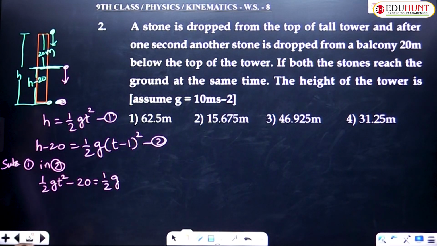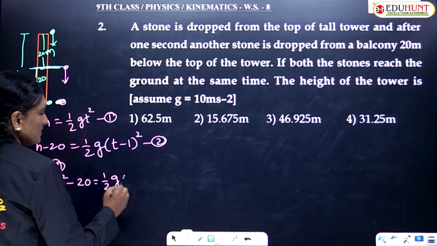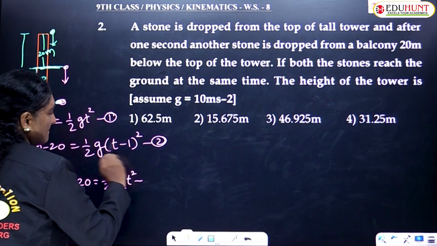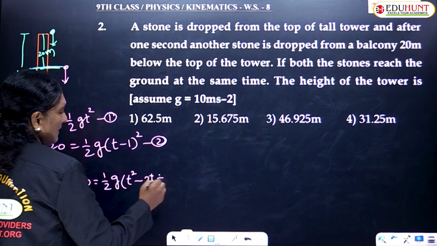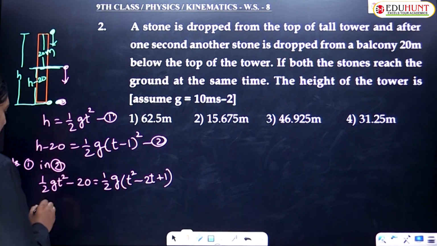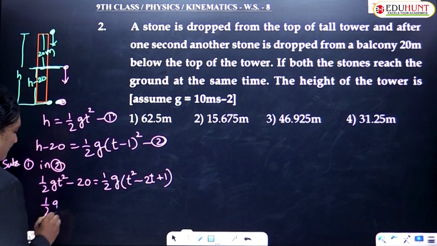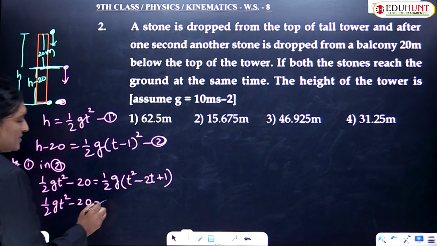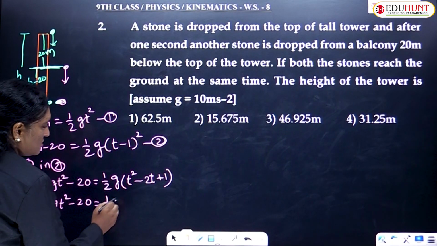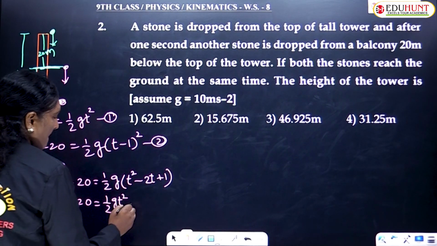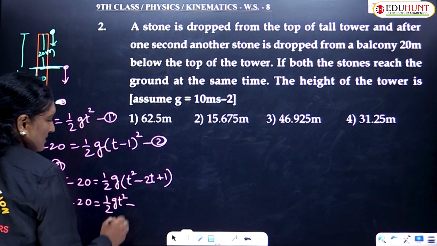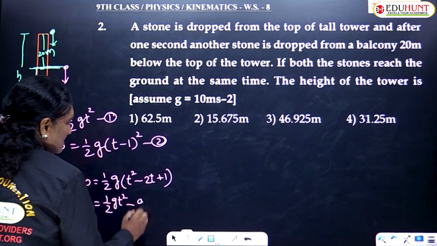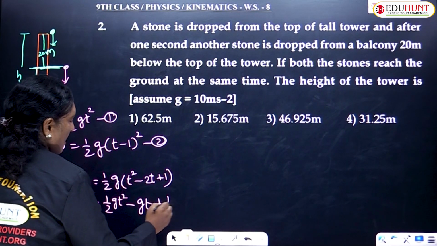This is of the form t minus 1 whole square, a minus b whole square, a square minus 2ab plus b square. So t minus 1 whole square can be written as t square minus 2t plus 1. That's it. Half gt square minus 20 equals, take this half g inside, half gt square minus half into 2 is 1, so minus gt plus half g.